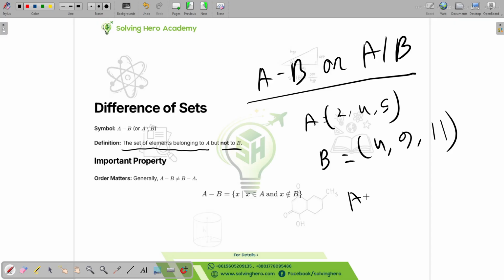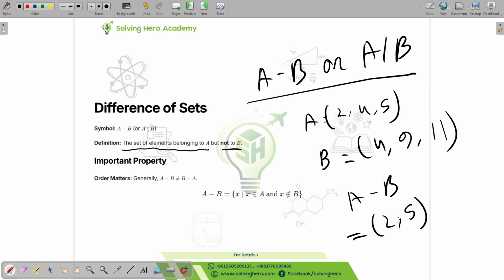If we're doing A minus B, the set will be 2, 5, because the intersection between them will not be there. So it's just A minus B. The things that belong to A but do not belong to B will be the answer.